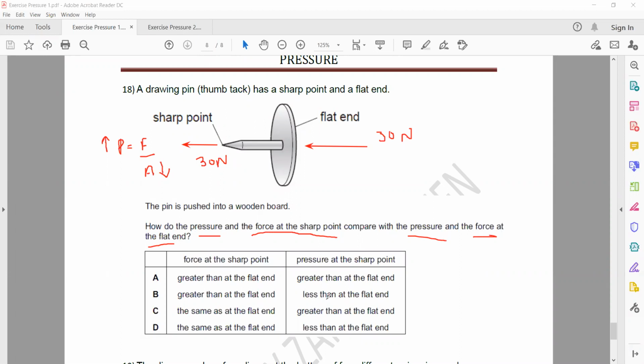So force will be the same, but what about pressure? Area and pressure are inversely proportional. So if the part is having a small area, it will exert more pressure. So pressure at the sharp point will be greater, but the force will be the same. So they have the same force as the flat end, but the pressure at the sharp point will be greater than the flat one. That's why C will be the correct answer.